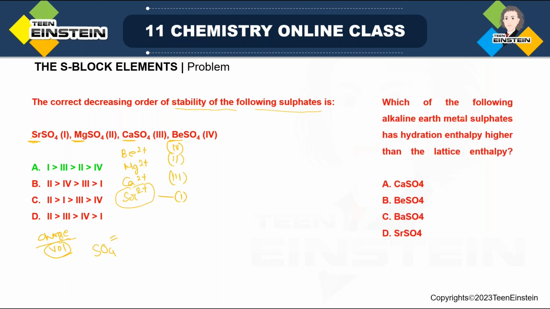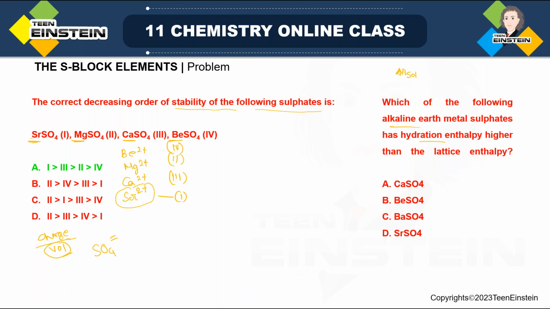Next problem we have: which of the following alkaline earth metal sulfates has hydration enthalpy higher than the lattice enthalpy? Now, we know that solubility basically depends on the combined effect of hydration enthalpy and lattice enthalpy. Because ΔH of solution, when this value is negative, then only solubility in water is possible.